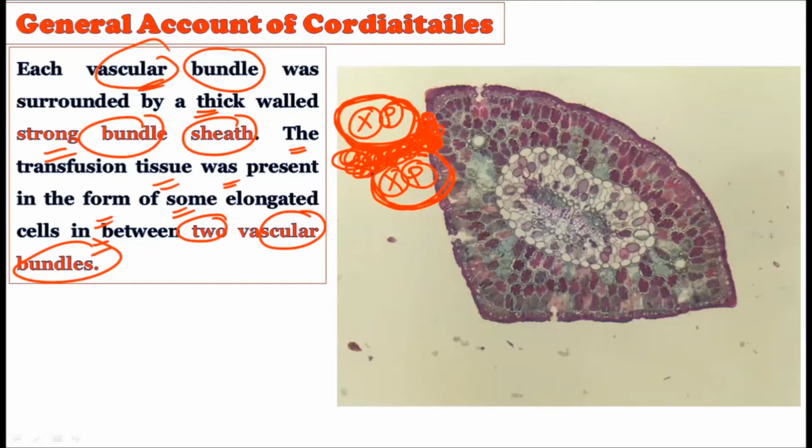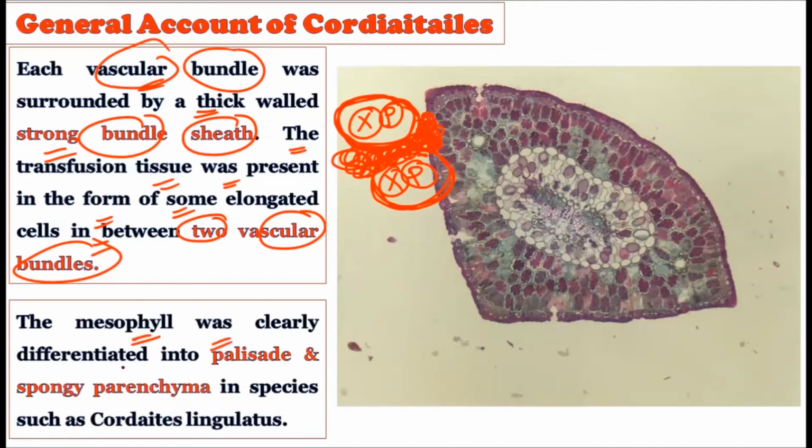So how are the vascular bundles arranged in the leaf? The vascular bundles are covered with the strong bundle sheath, and between the first vascular bundle and the second vascular bundle, there is a formation of elongated cells. What type of cell is present there? Elongated cells were present there, and this tissue is called the transfusion tissue.